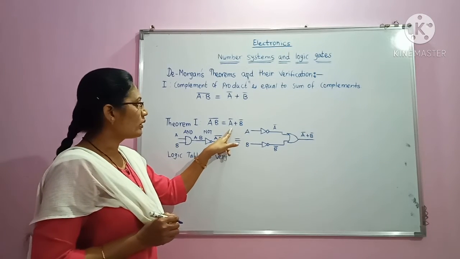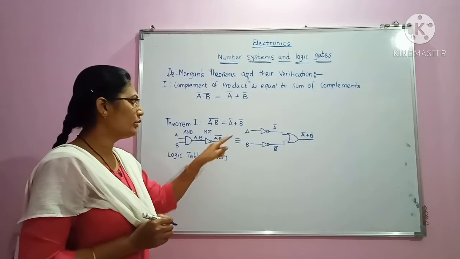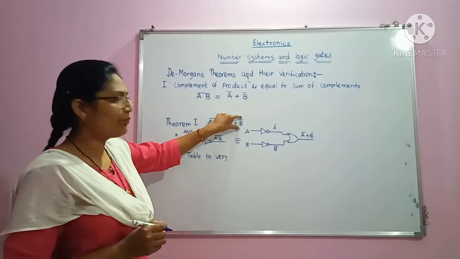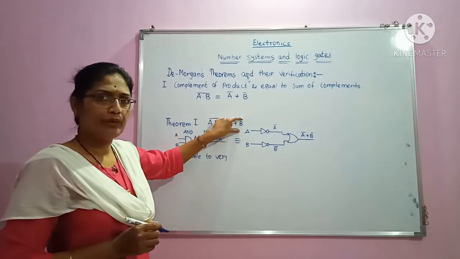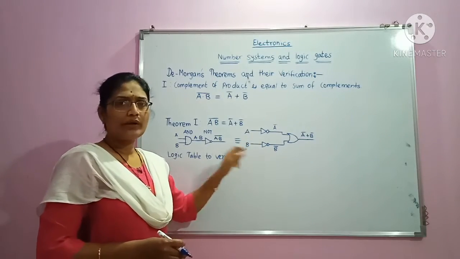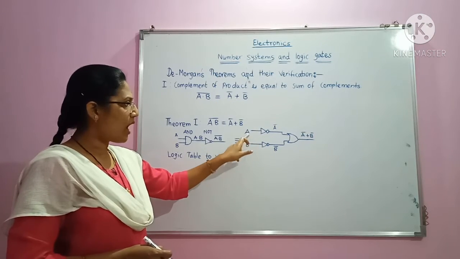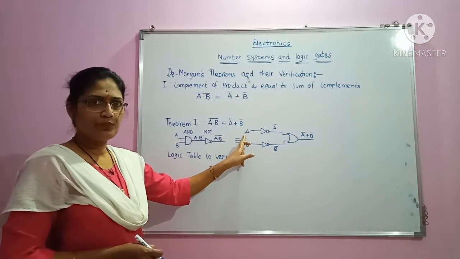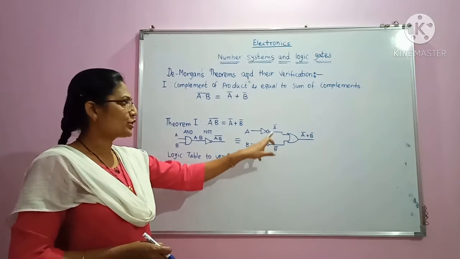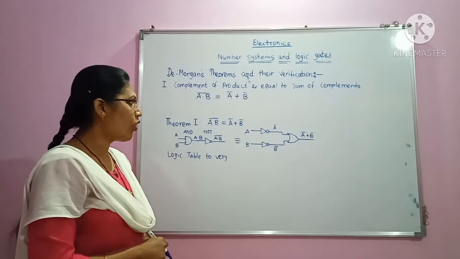Now, in order to show the other side, we have to take A and B. I have taken two inputs, A and B. Now I have to take A bar and B bar, the complements. In order to take the inverse, I have to introduce a NOT gate. So I have attached NOT gates here. The NOT gate's output will be the inverse of the input, so A will become A bar and B will become B bar. So we have obtained the complement of A and the complement of B.